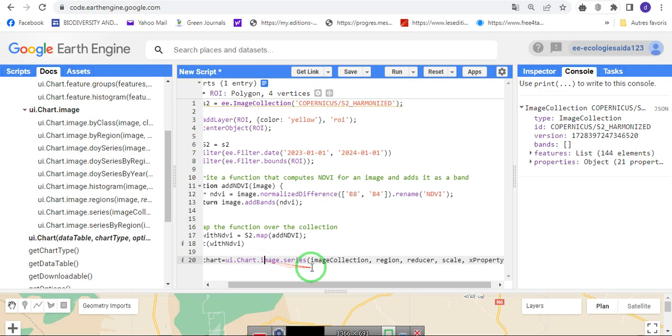This is used to create a time series chart. This takes an image collection and gives you a time series plot.